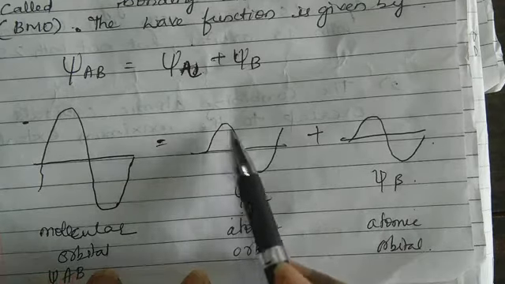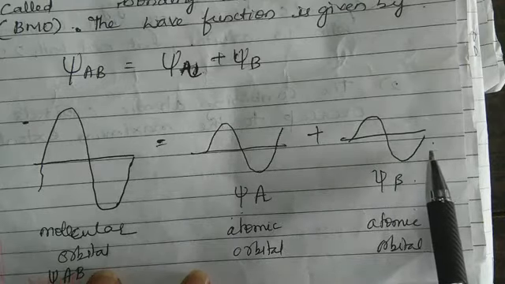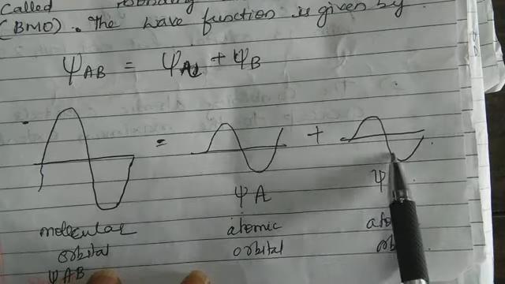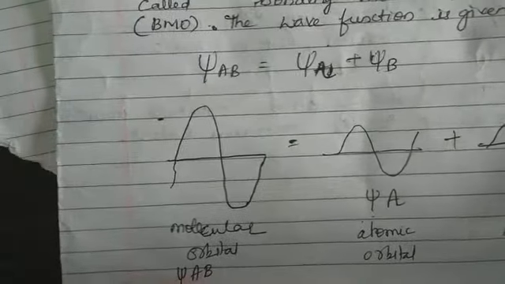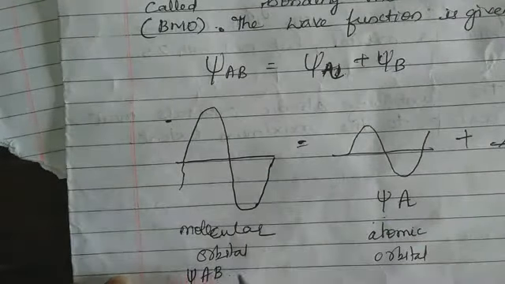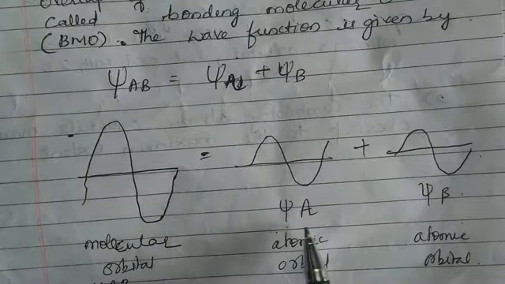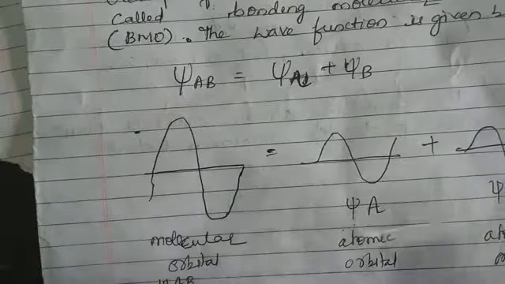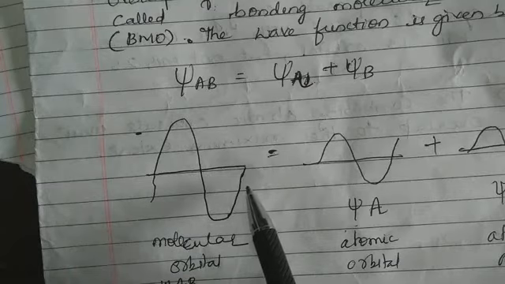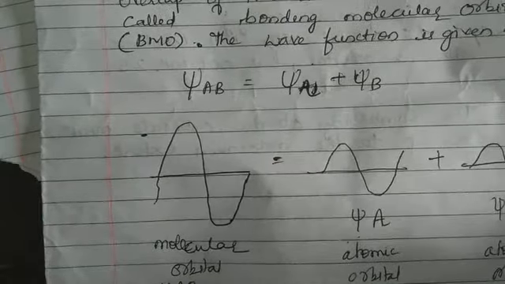So look at the nature of the wave here. Both are similar. Wave A and wave B are the same. So when these atoms combine together, there is addition of the waves, addition of the atomic orbitals, and therefore you get a molecular orbital with a higher amplitude, which is represented as this. The two atomic orbitals are overlapping in such a way that you get a molecular orbital having a higher amplitude. This is called positive overlapping or additive overlapping.